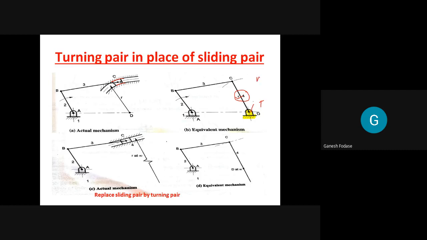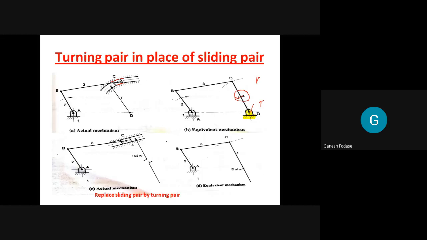Understand or not? What is r? The radius of curvature of the path on which the slider is moving. Is it clear? First concept. Yes, sir. What we are doing, we are replacing a sliding pair by a turning pair at a distance equal to the radius of curvature. That's how we can replace a sliding pair with a turning pair.